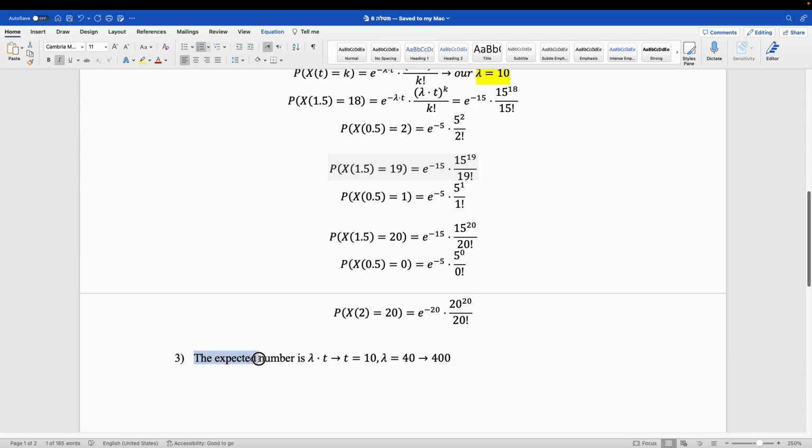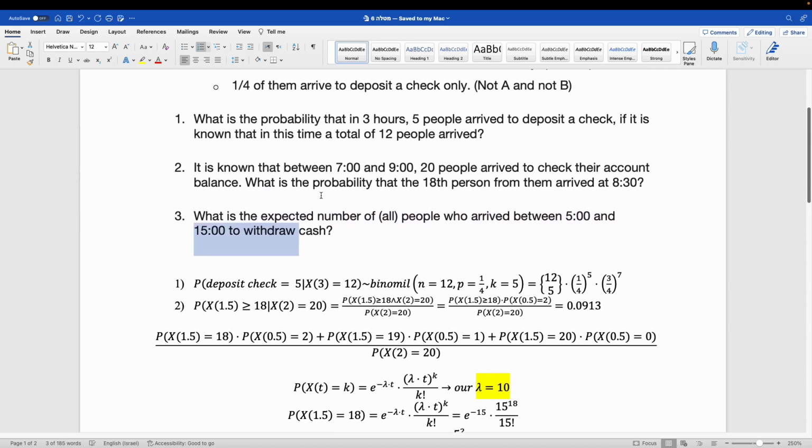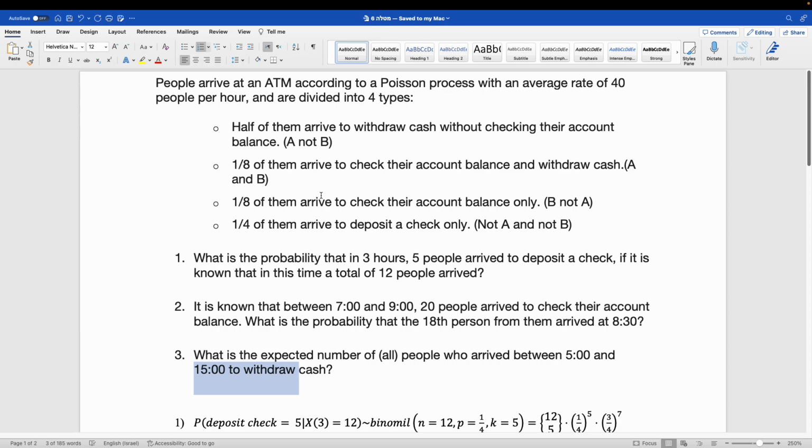Now they ask what is the expected number of all people who arrive between 5 and 3 to withdraw cash. To withdraw cash, there are a couple of options. In the first option, half of them, 50%, arrive to withdraw cash.